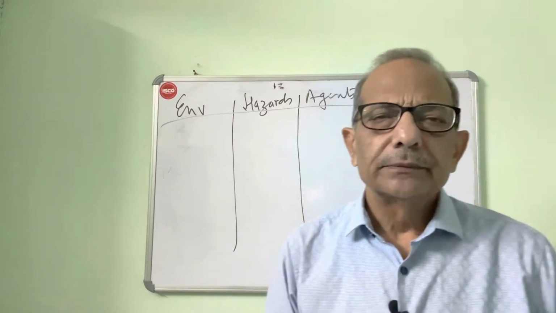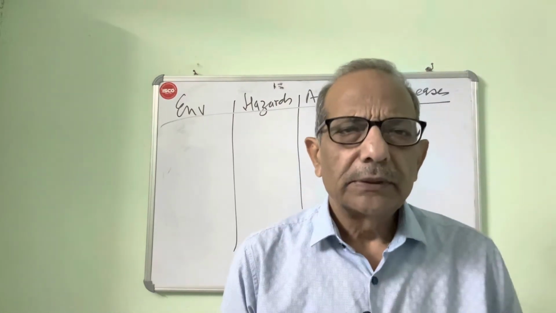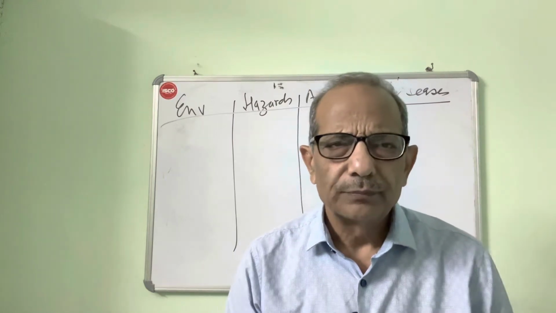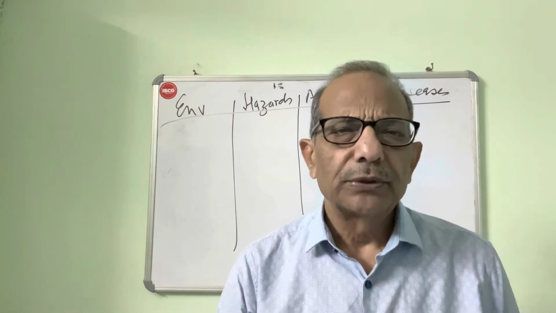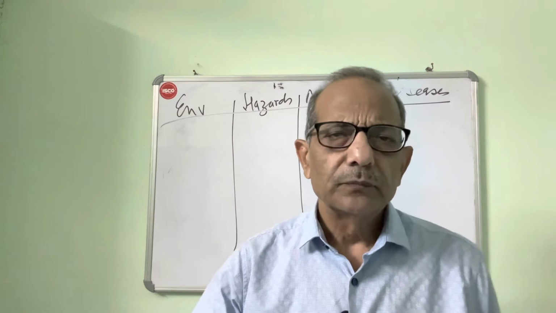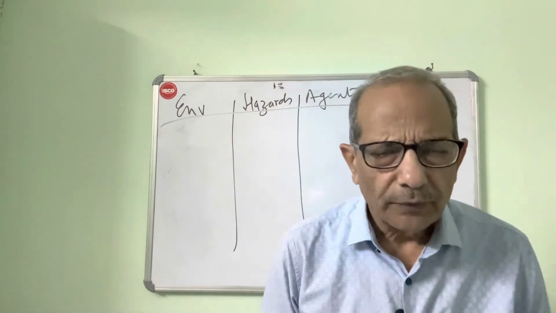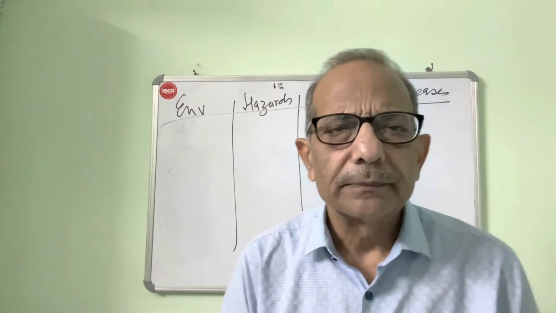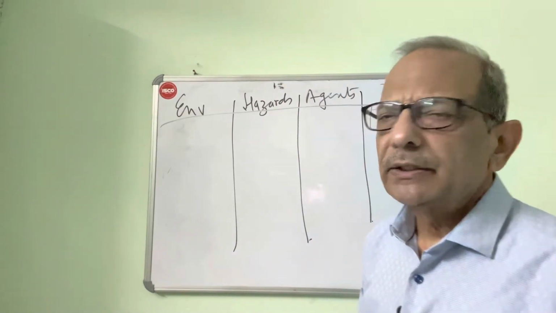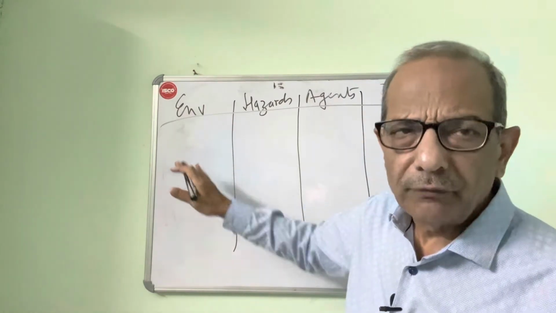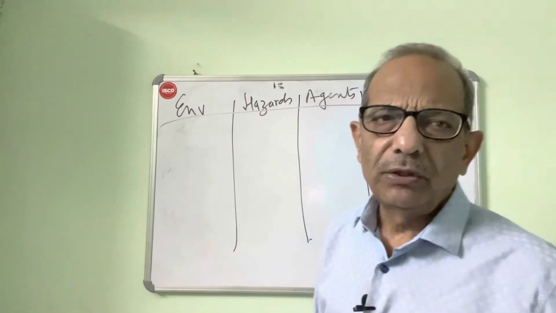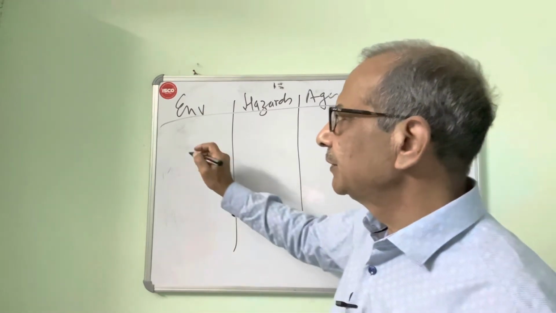So we will start. Our textbook, Park, has taken about 2 to 3 pages describing occupational environment, occupational hazard, occupational agent, occupational disease. There is no reason why they should be separated. They should be studied together. So that is what I have told you about my generalization principle. So, environment, and we will follow the textbook. We will not deviate from the textbook, but we will make it much easier.